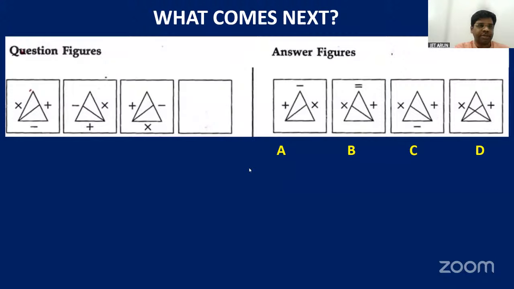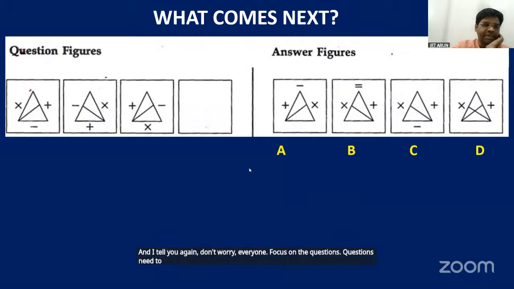Nikhil Neta, Shravani, Rishikesh again, Manikanta, Pujita, Tabuteja, Shravani, Varalakshmi, Navdeep. And I tell you again, don't worry, everyone. Focus on the questions. We'll chat at the end.